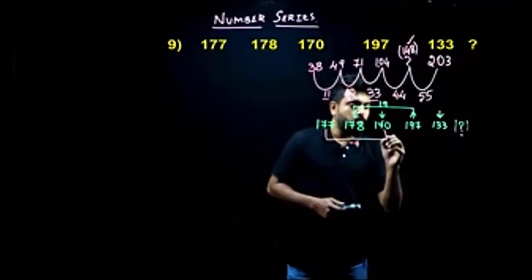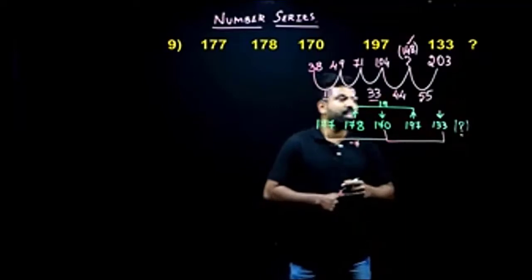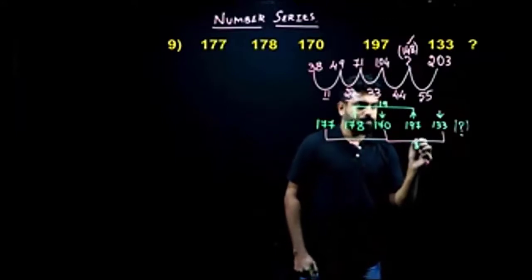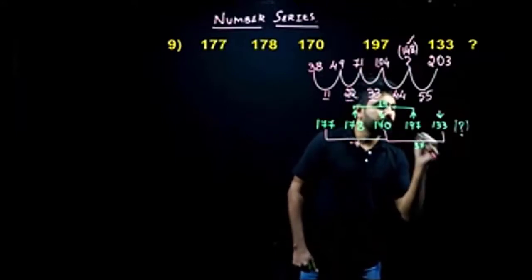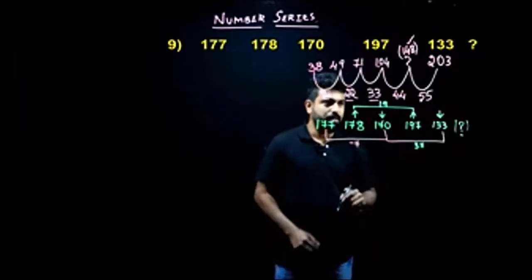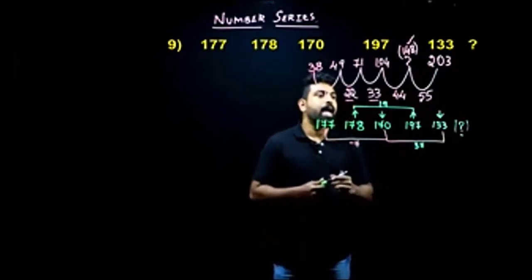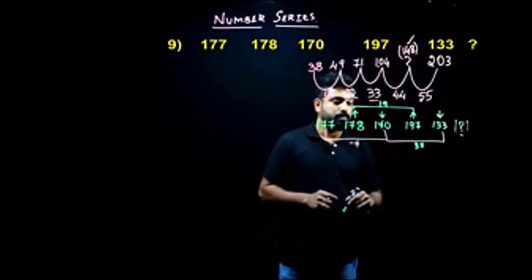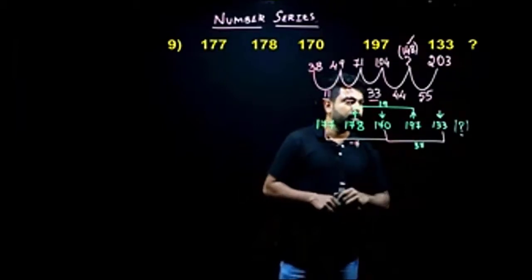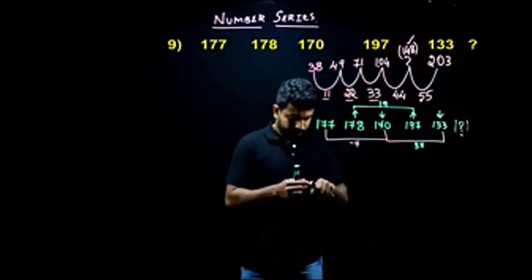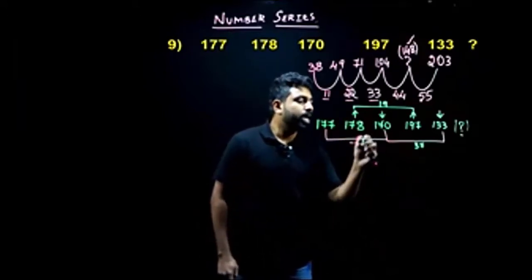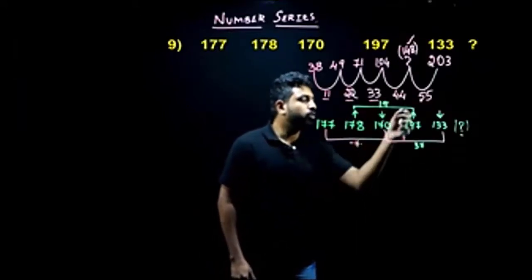So let us check for 170 to 133. What will be the difference here? The difference here is 37. Am I clear, people? So whenever you get the series here, can we find any logic here? You're not able to find any logic here.